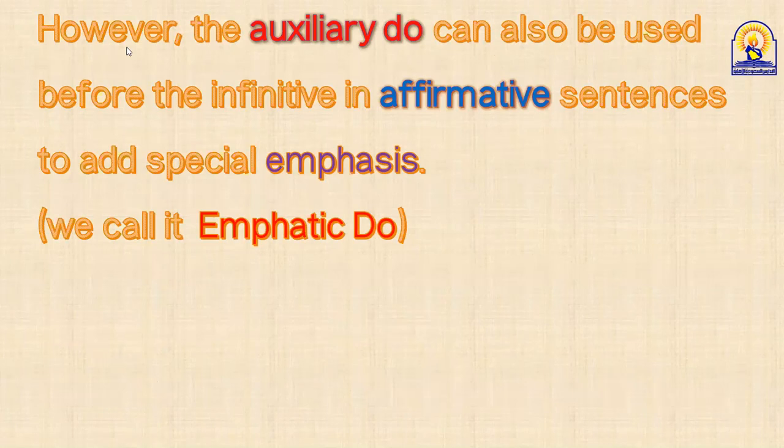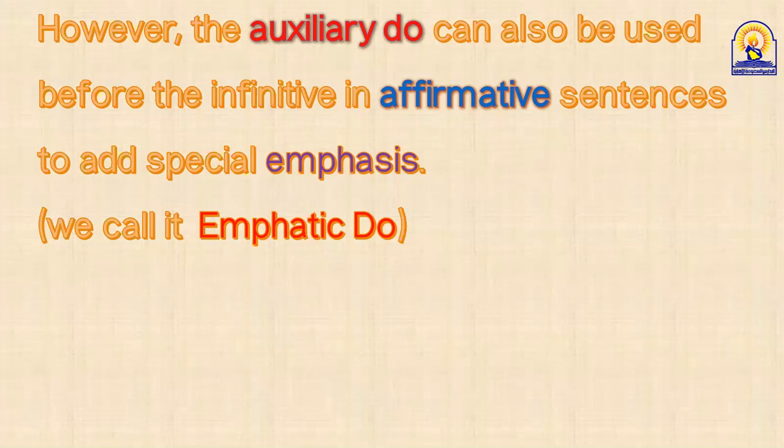Azam, can you read this, please? However, the auxiliary do can also be used before the infinitive in affirmative sentences to add special emphasis. We call it emphatic do. Aha. I told you guys that in affirmative sentences, do is not auxiliary. It's a main verb. فعل أساسي يا شباب. بمعنى يفعل أو يقوم به أو يؤدي. Do homework مثلا, يعمل الواجب, and so on.